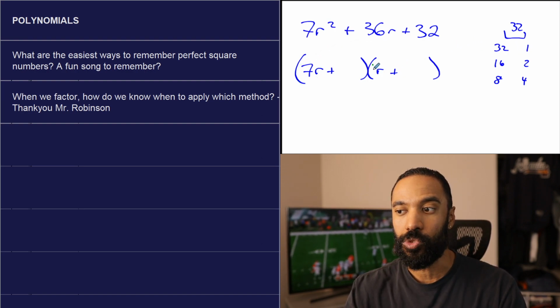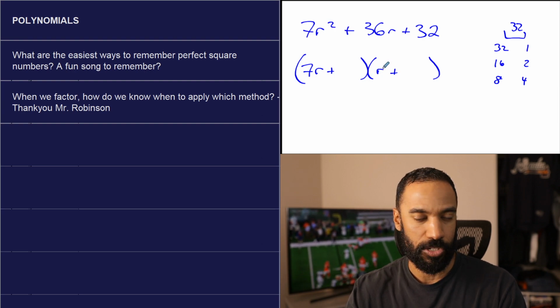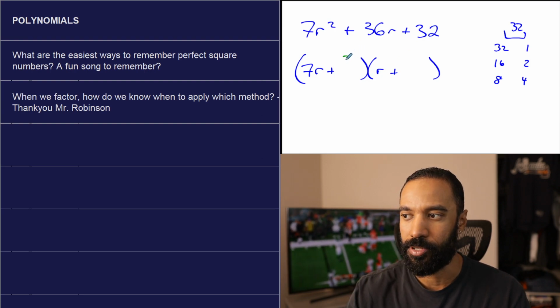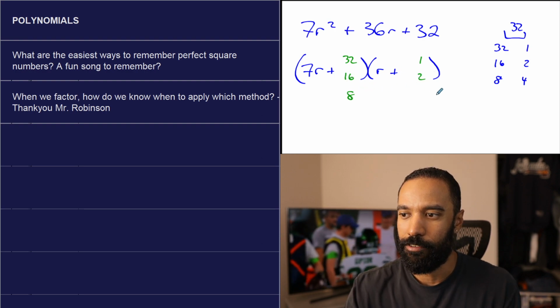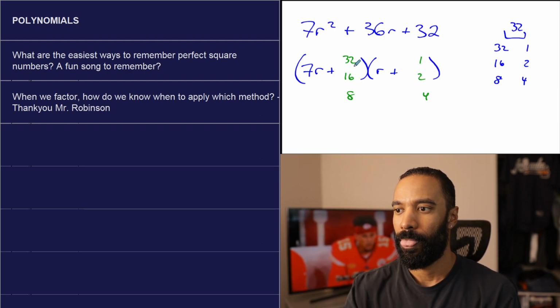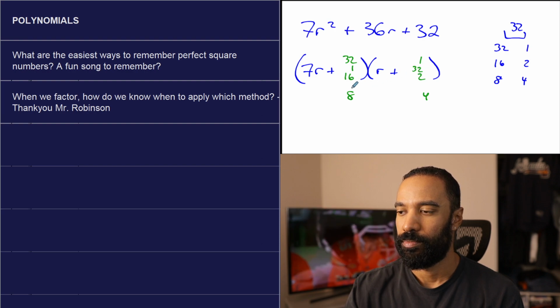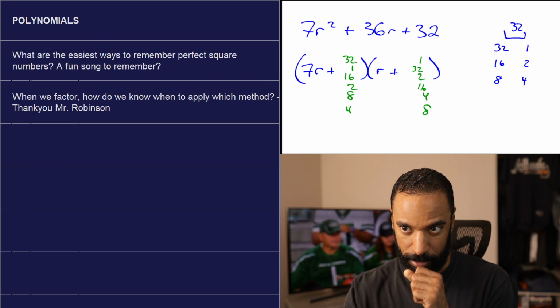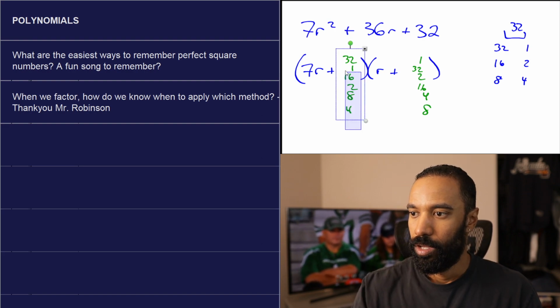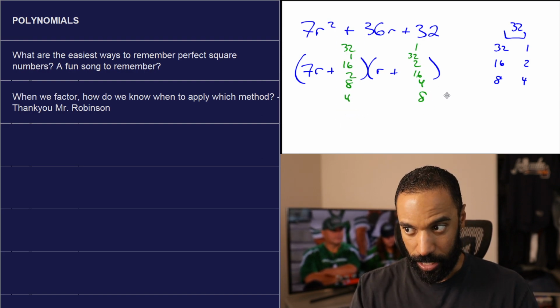Plus, and now this one has a 1 on it, which is nice. 1 times something is just itself. So what are my options? 32 and 1, 16 and 2, 8 and 4, and switching them. 1 and 32, 2 and 16, 4 and 8. Now let me show you what I'm going to eliminate without even considering its test.